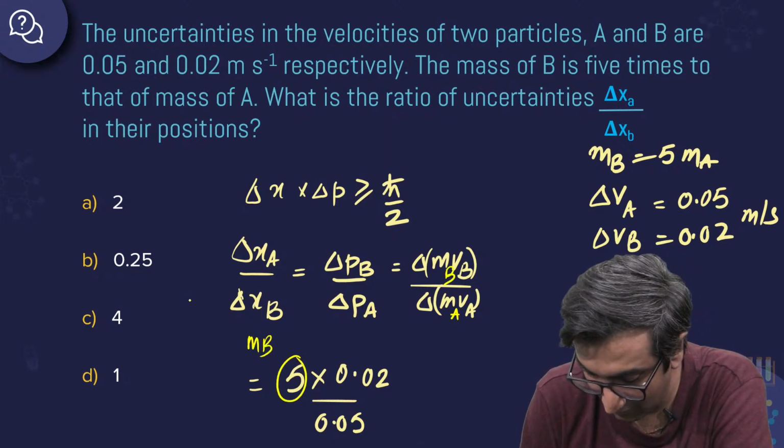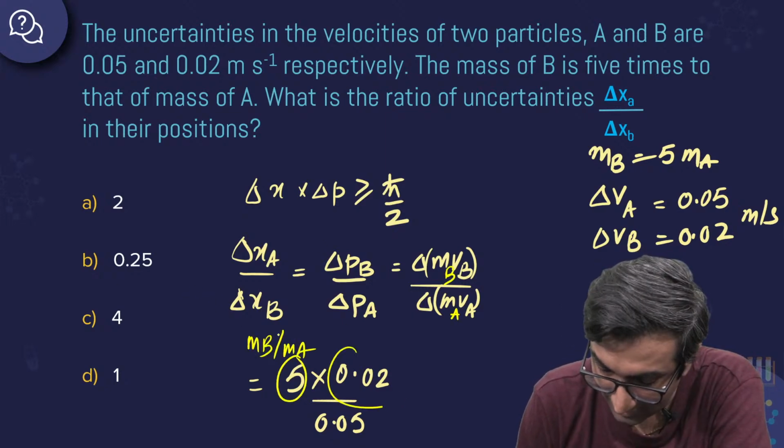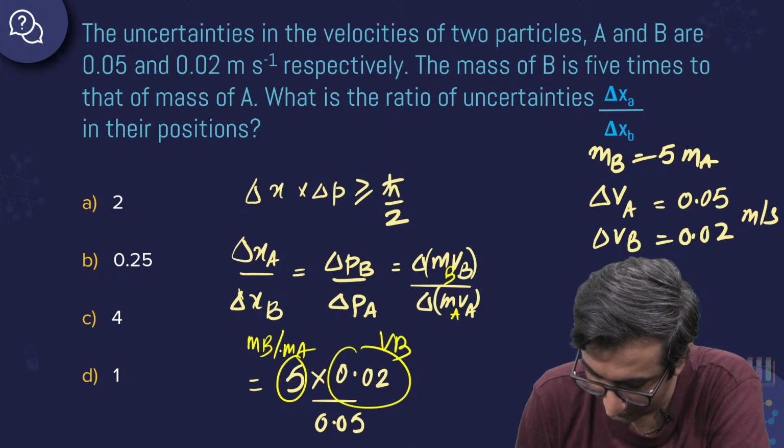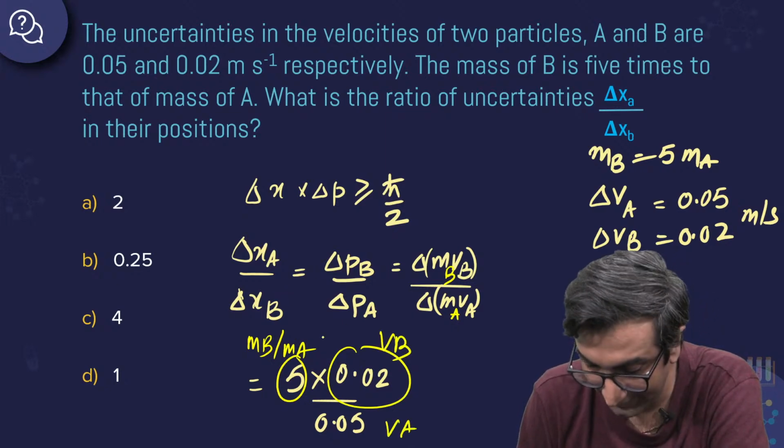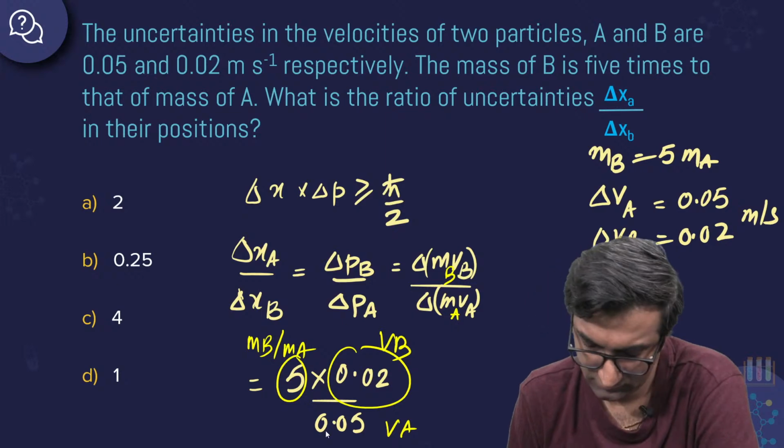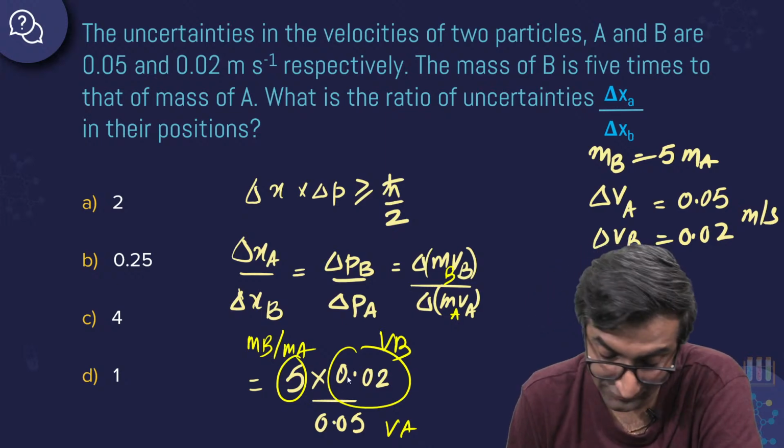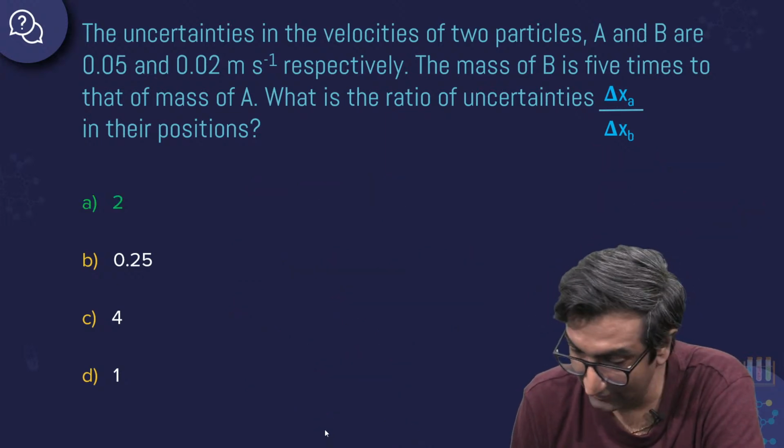This is the same as MB by MA. And here, this is VB and this is VA. That's it. So 5 into 2 by 5, which is, well, half of this. 2.5, which is 2, sorry, not half, it's 2. A is the right answer one more time.